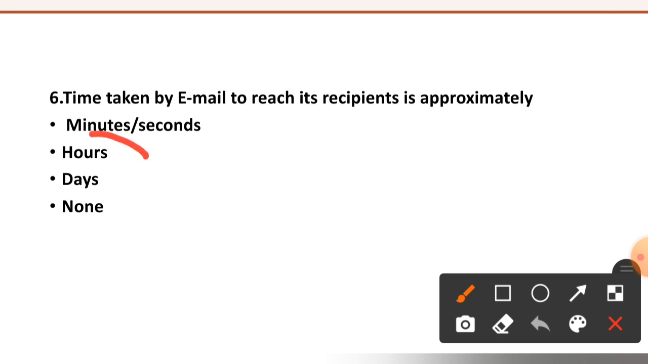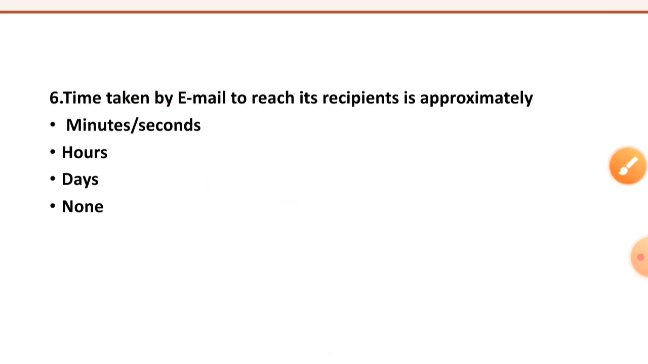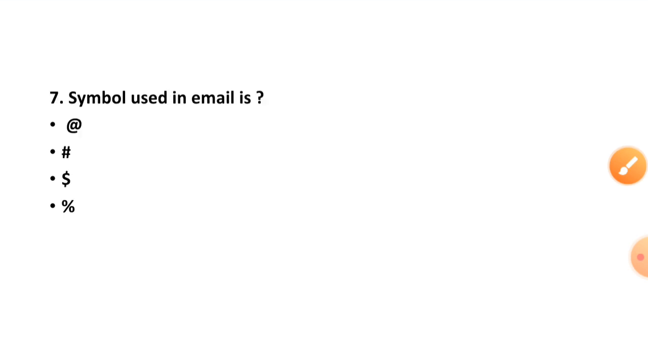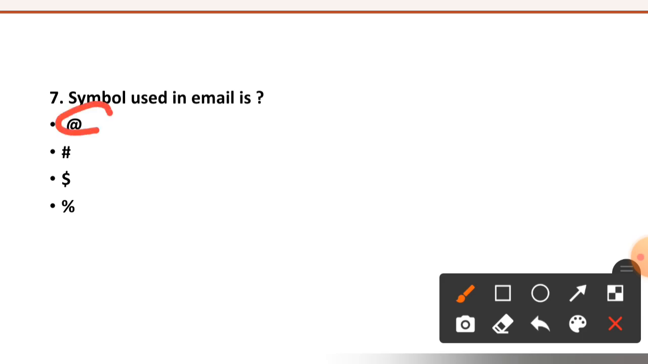Now see question number 6. Time taken by email to reach its recipient is approximately minutes, seconds, hours, days or none. The right option is option number 1, minutes or seconds. Question number 7. Symbol used in the email is @ is here, hash and then this symbol or %. So symbol used is @.